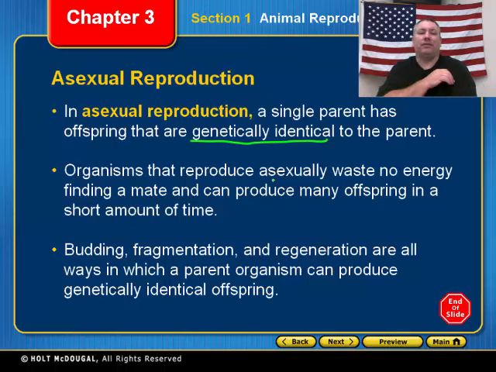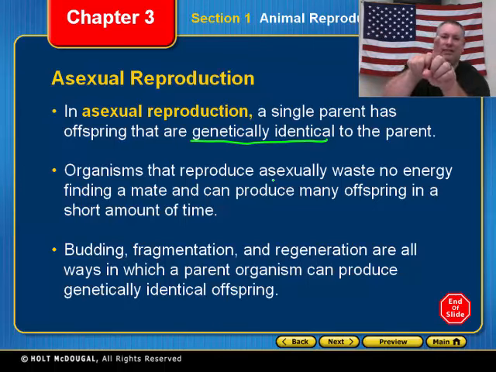All right. Now, asexual reproduction happens through 3 different types of reproduction. They have budding, fragmentation, regeneration. Those are different ways. Now, there's other ways as well. Let's talk about budding first. Now, budding is simply the plant is here and it grows a little bud on the side. And guess what? That plant may or may not break away from the parent and create a whole new plant. Okay. That is budding.